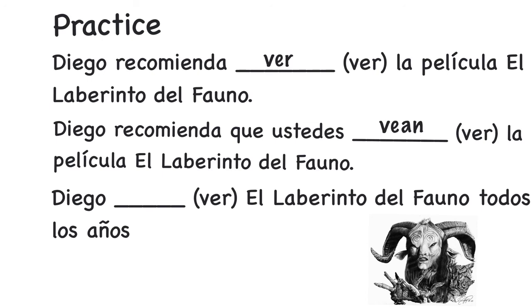No. Okay, so this is a simple sentence, and we're going to use the indicative. Diego ve El laberinto del fauno todos los años.